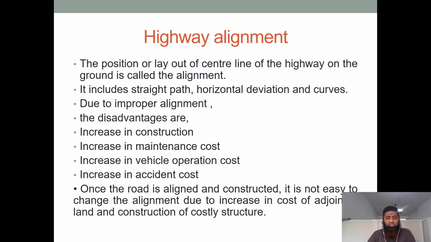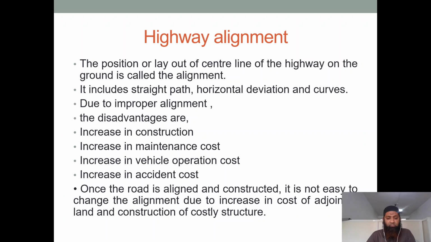You can see the next disadvantage of not properly aligning a highway: an increase in vehicle operation cost. You can understand these things. You must have seen many outer ring roads which have come up. They were taken up from outside of the city, and basically other factors were also taken into consideration. These roads don't take the shortest path. Sometimes they take even a longer path. If there are chances of coming up with the shortest path, and we rule it out and don't look at it, and we come up with a longer route, then there are chances of the vehicle operation cost increasing. You can even see this because of improper highway alignment.